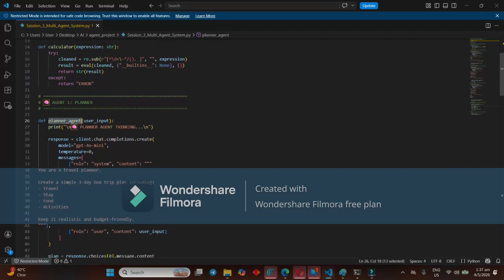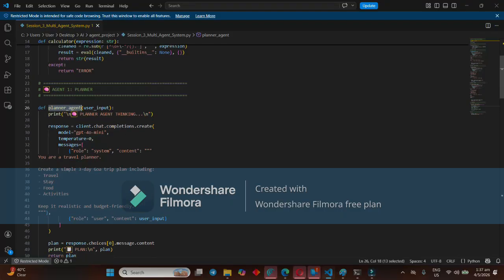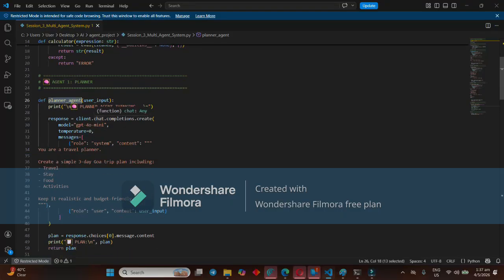Okay, there is a planner agent. What will it do? It will do the planning, and the next one is the budget agent. The budget agent will do the budget calculation, and we already mentioned that it should be less than 15,000 rupees. So it will take care of that 15,000 rupees budget, and it will calculate the budget. The reviewer will take care of the rest.